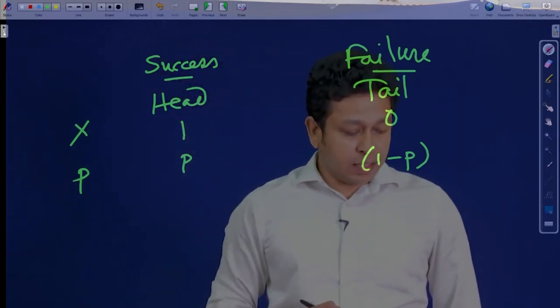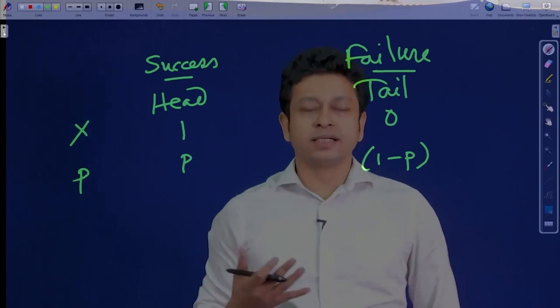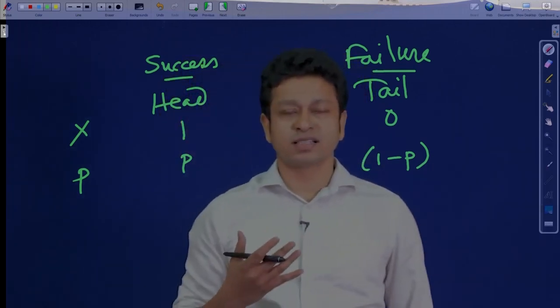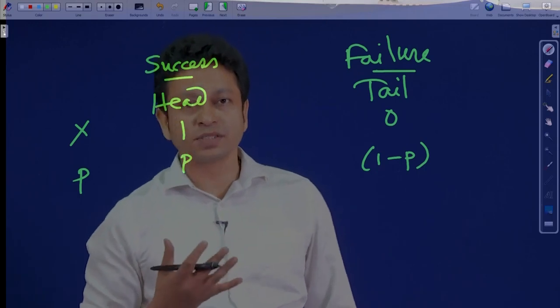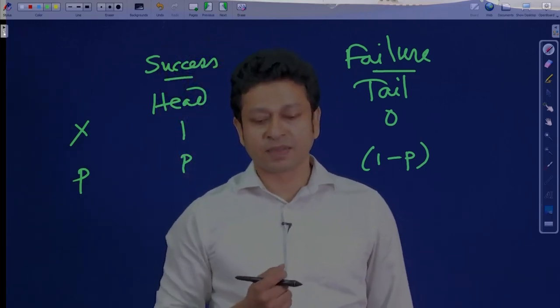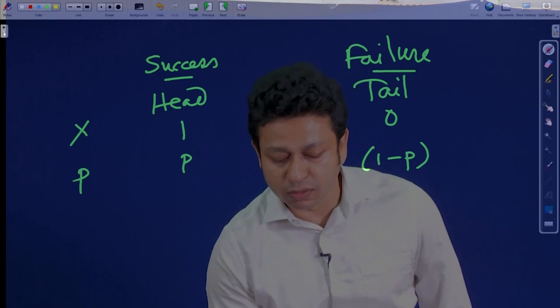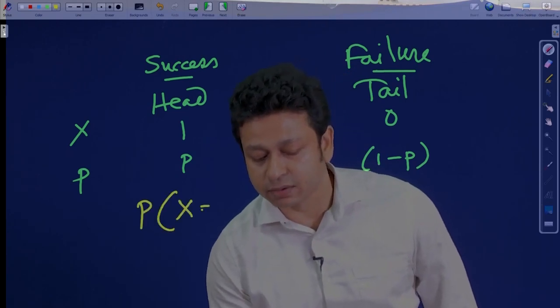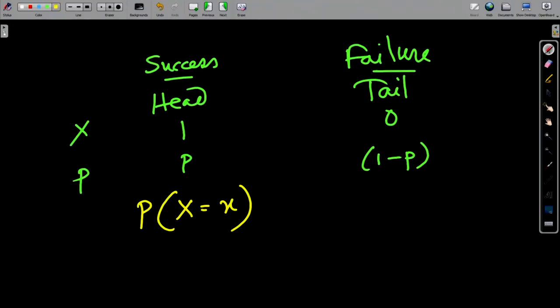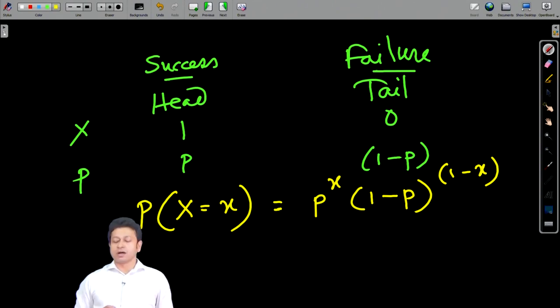Now, if I want to derive the PMF, the probability mass function, which is what we always use when we talk about a distribution, how do we write that? We write the probability that X is equal to x as follows. I know that it is only one trial and I have two possible outcomes, either a success or a failure. If it is a success, I write it like this, and failure I write it like 1 minus x.